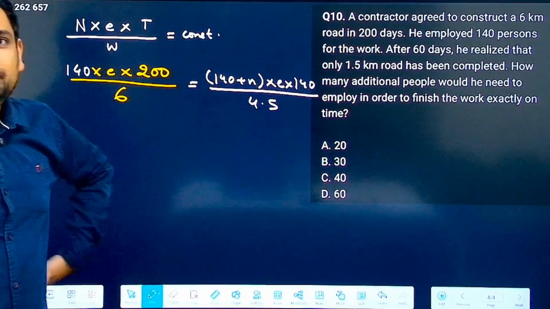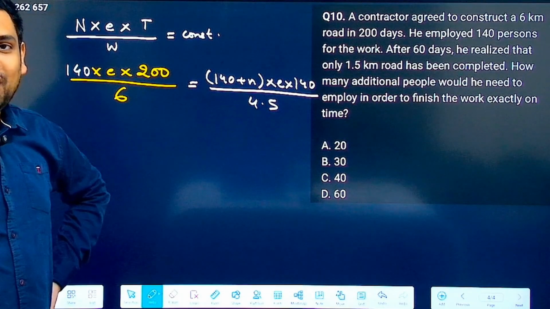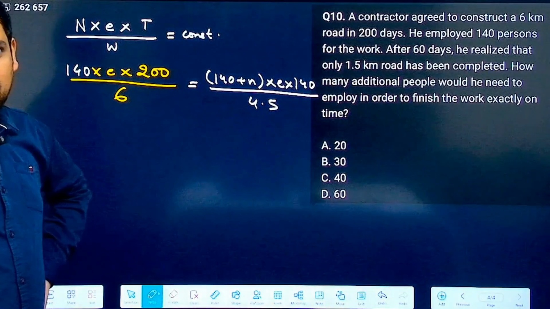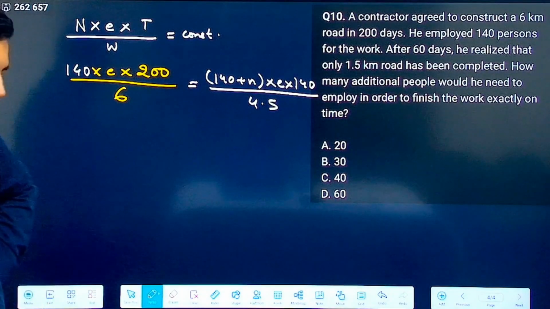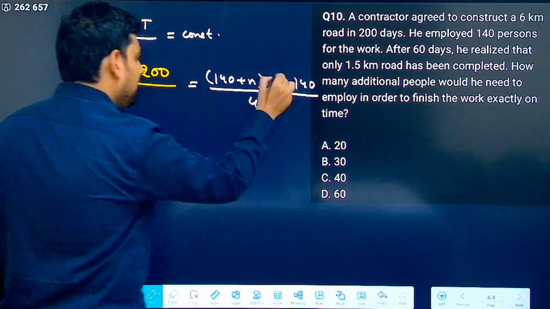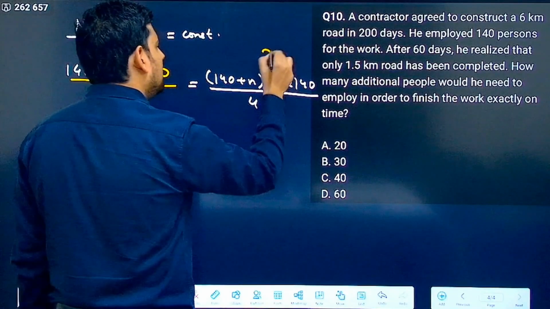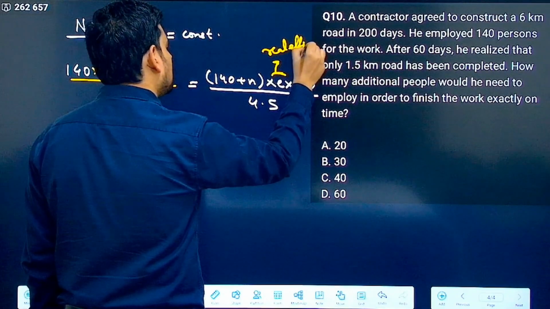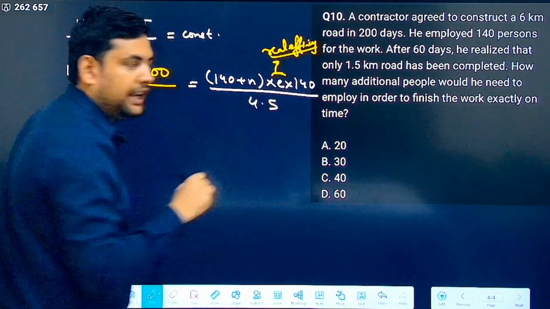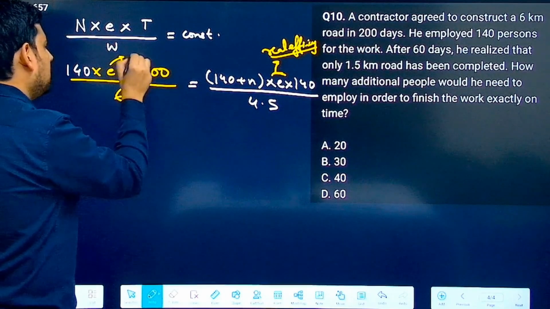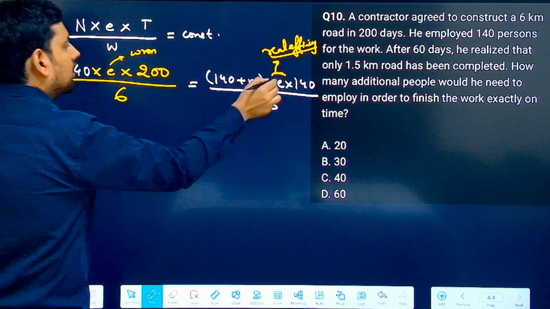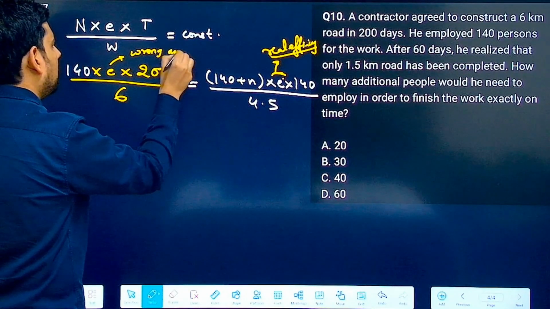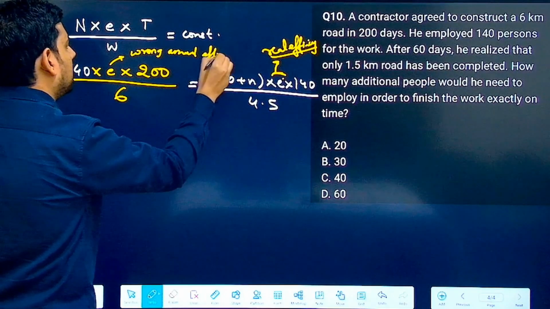This will give you a wrong answer. Why will this give you a wrong answer? Understand that first. Because the efficiency that you have here is the real efficiency of workers, and this was the wrongly assumed efficiency.